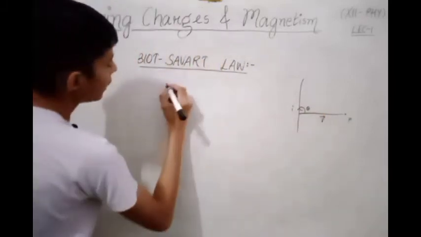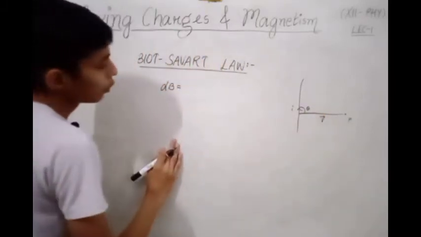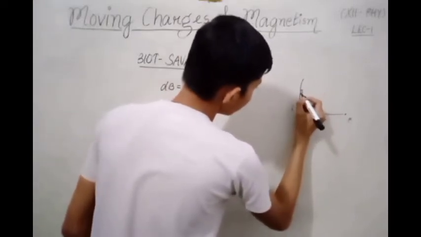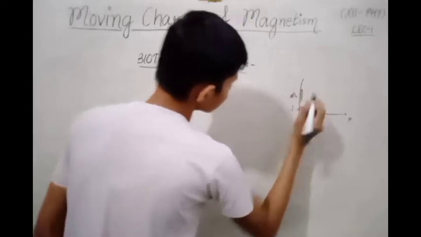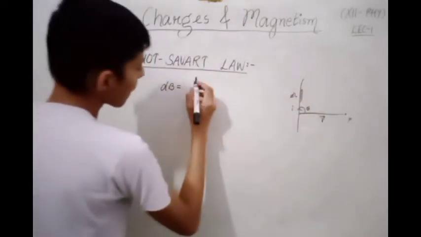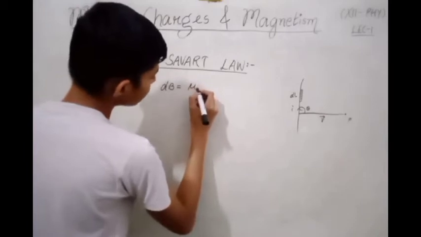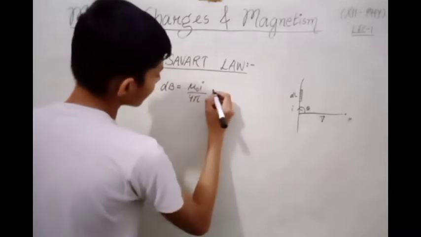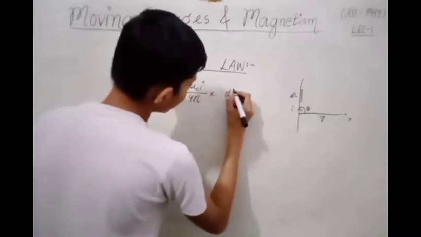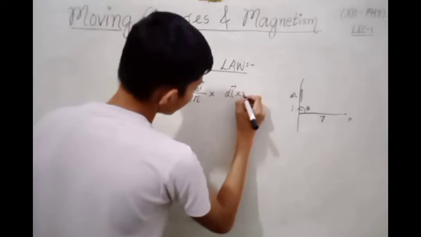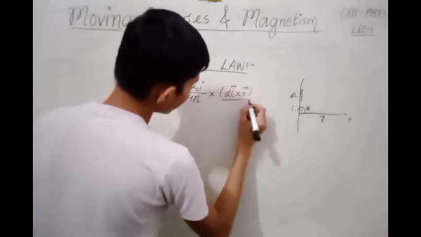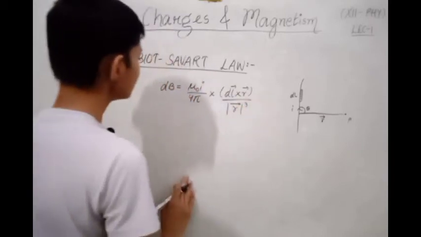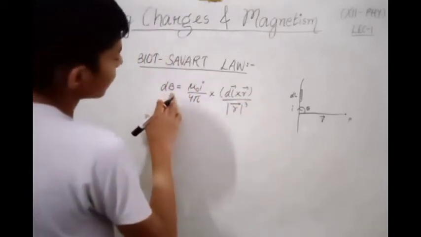For finding the magnetic field dB due to a small element, here we have to assume a small element dl. Then dB equals mu naught I divided by 4 pi into cross product of dl and r, divided by cube of modulus of r vector. B denotes the magnetic field.